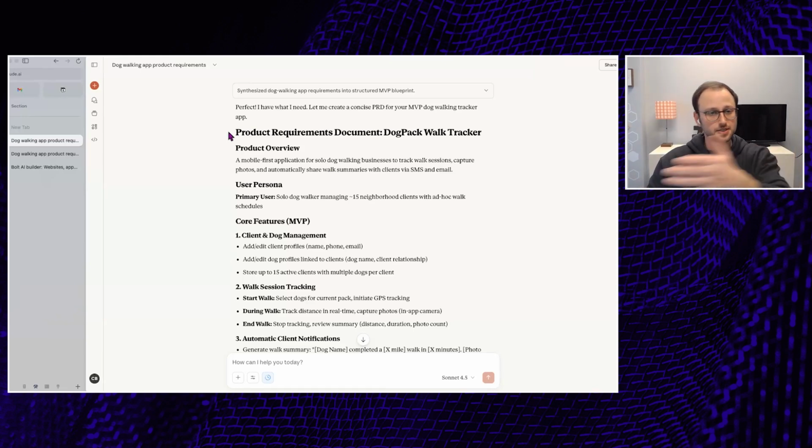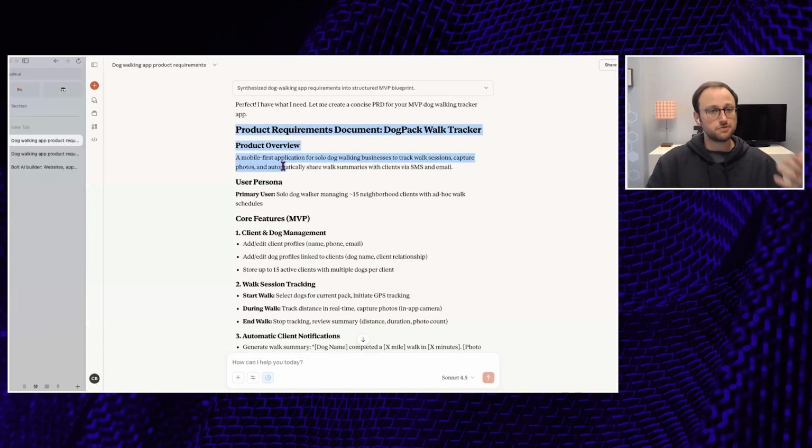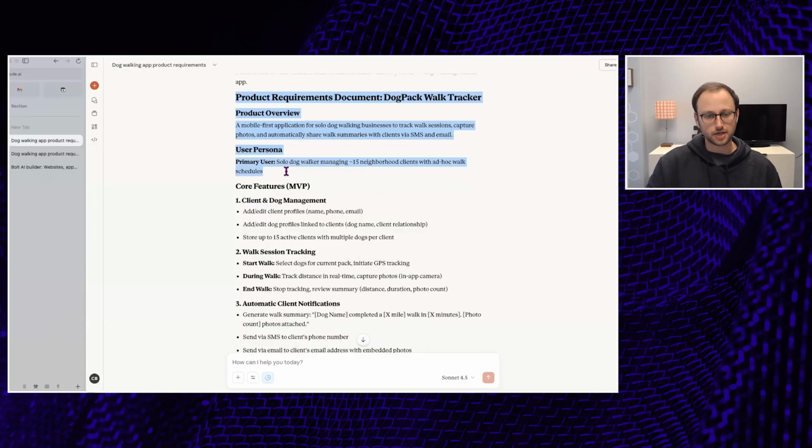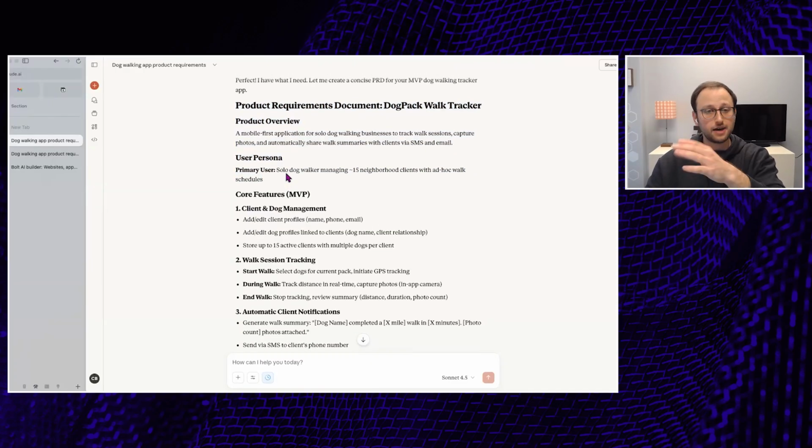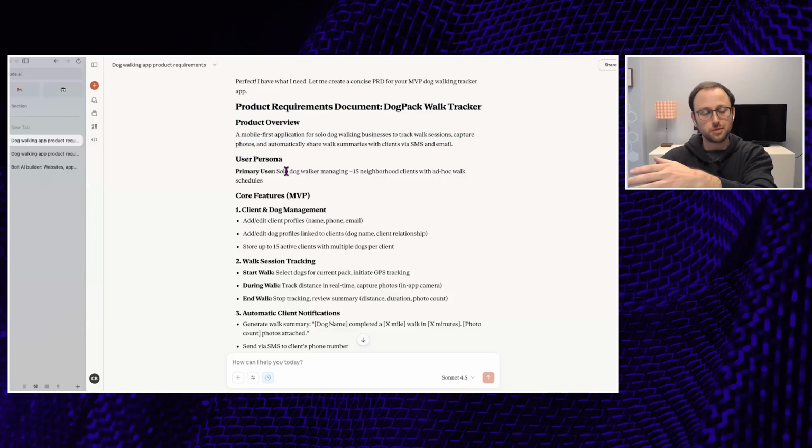And when I build these things, and Ed, we talk about this a lot, I have the large language model act as my CTO or my product manager, kind of my thought partner to come back to when I'm exploring building new features in an application or prototyping something. And so you can see here, one of the things that we haven't explicitly said is that we want a mobile application. It was sort of implied, right? Because we want to take pictures and we want to track our walk.